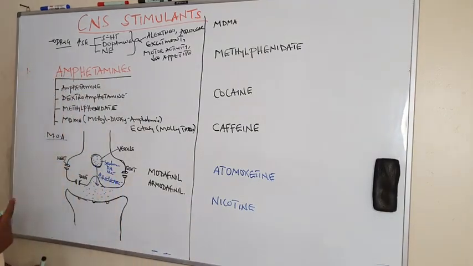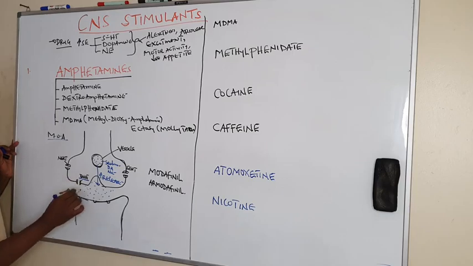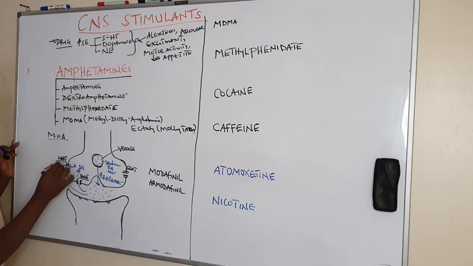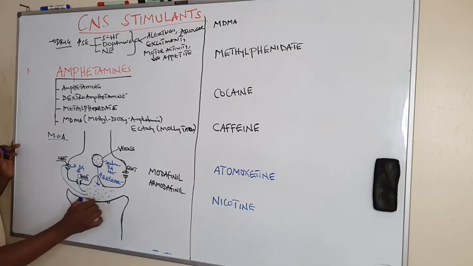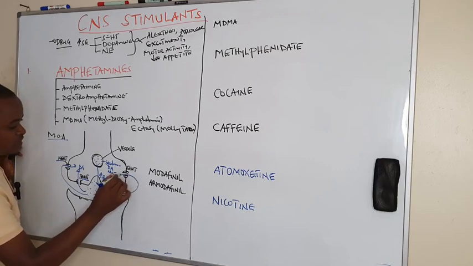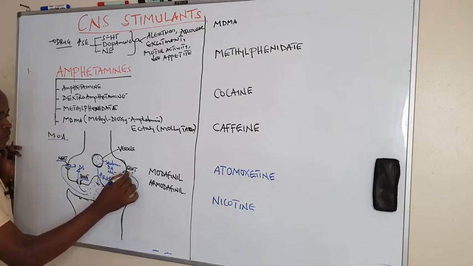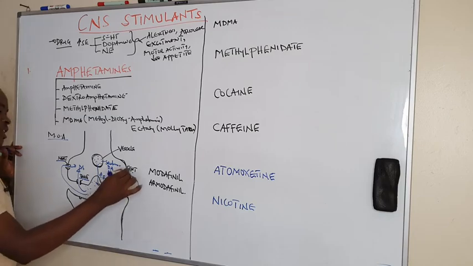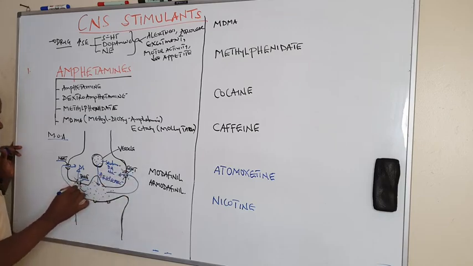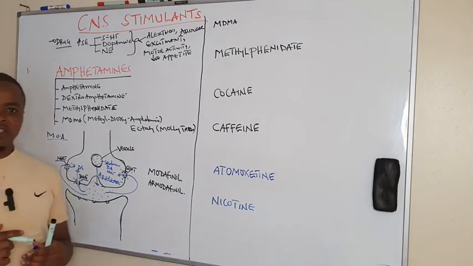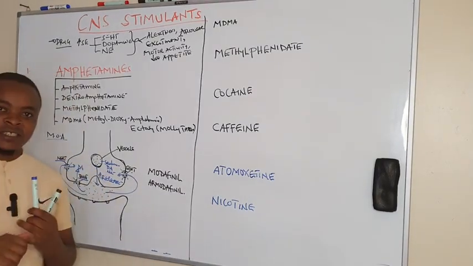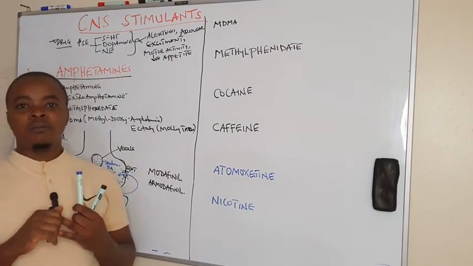After increasing the release, they also block reuptake. We have the dopamine reuptake transporter, the norepinephrine reuptake transporter, and the serotonin reuptake transporter. So these transporters are also inhibited, or blocked, by amphetamine. So that is the mechanism of action, by enhancing release and also blocking reuptake.